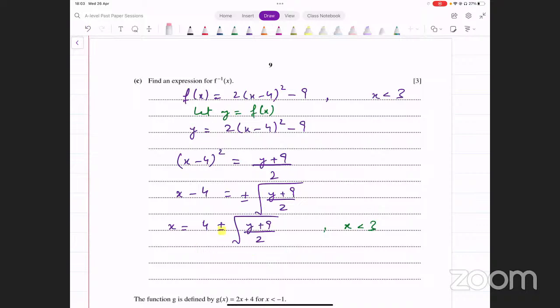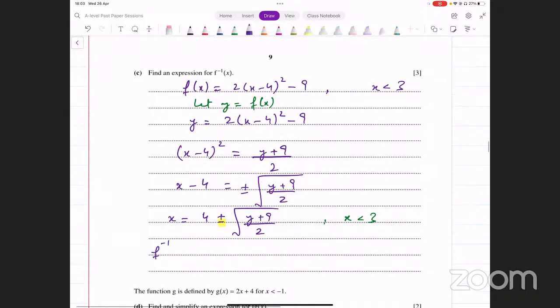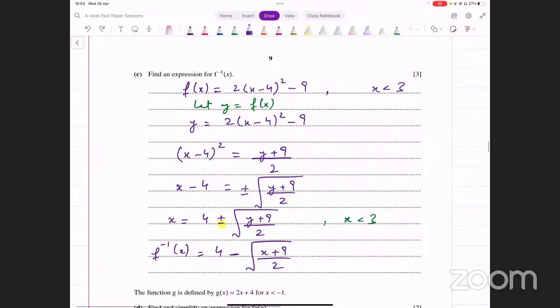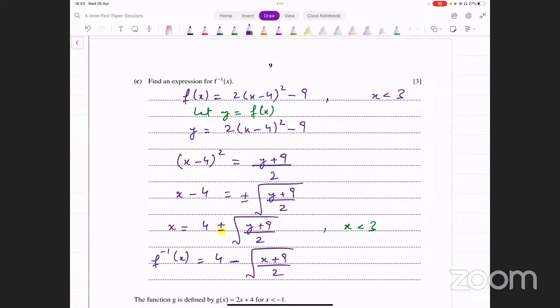ऑलराइट, rather than using plus we'll have to use minus here. तो फिर आपका इनवर्स क्या हो जाएगा, f inverse of x. Now you can interchange the variables and make sure that you use the minus sign in this case. 4 minus square root of x plus 9 divided by 2, and that is the inverse function that you have here. All right, so ये साइन का ध्यान रखना है, प्लस माइनस पहले लगाना, फिर आपने देखना है कि प्लस और माइनस में से कौन सा वाला वैलिड होएगा। यहाँ पे माइनस आपको यूज करना था, so that's your final result. Okay, let's move on.